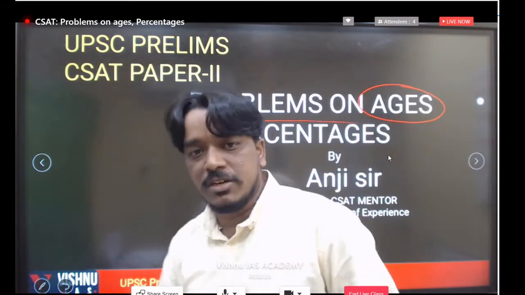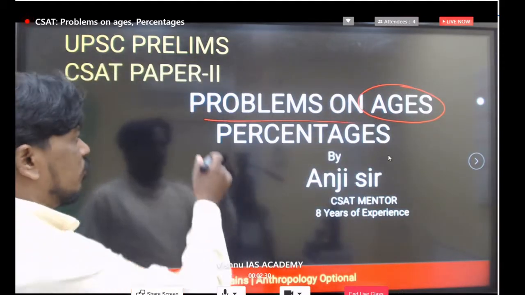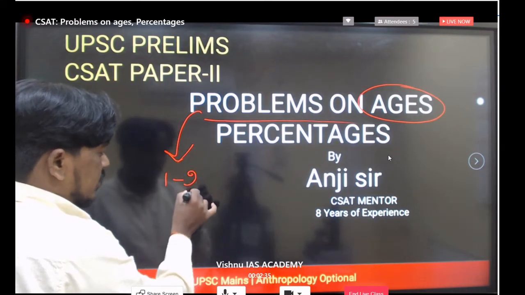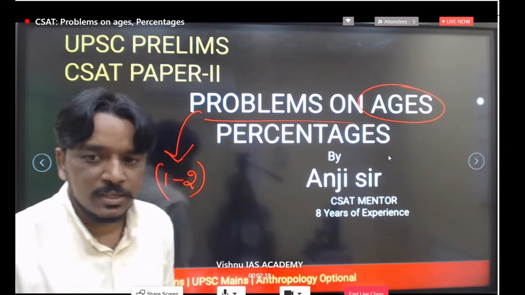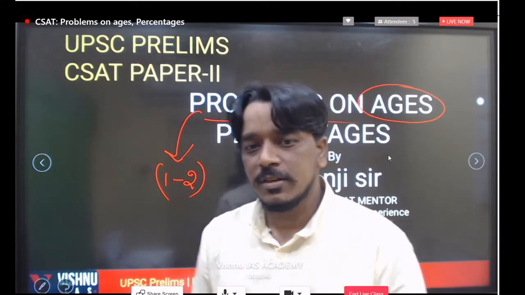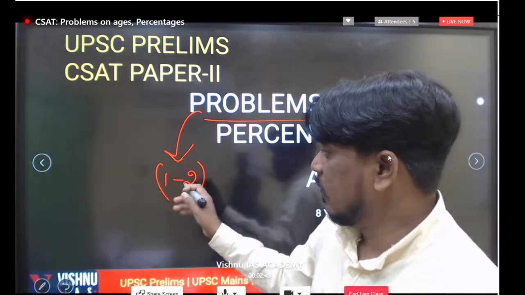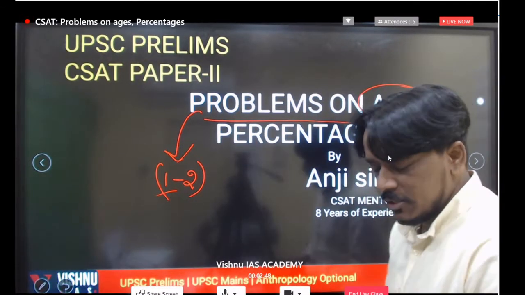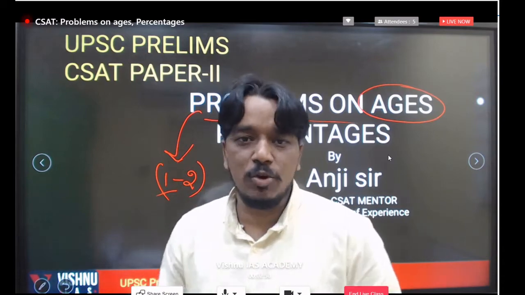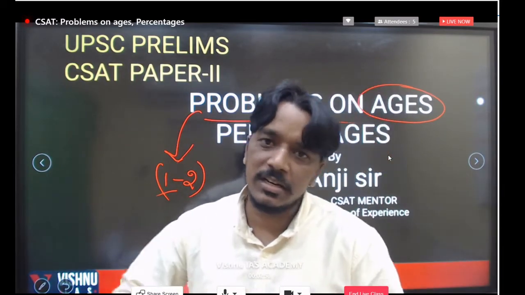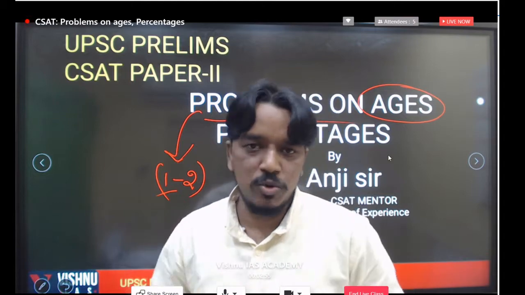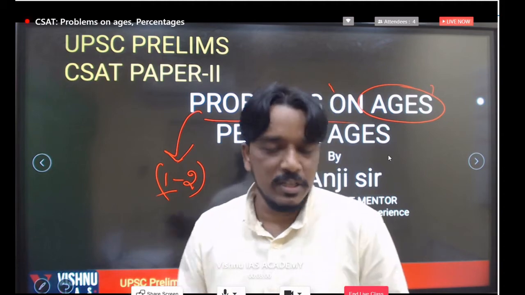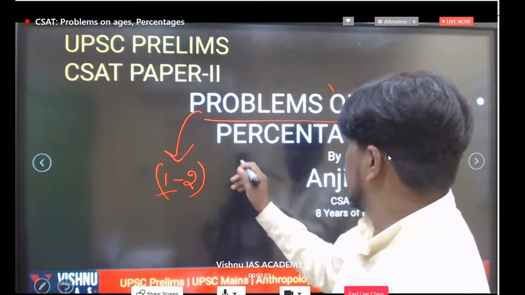If you observe previous year questions of CSAT paper 2, regularly from ages we are getting a minimum of one question, or sometimes, very rarely, two questions. If you observe 2019, we got two questions, and before that we got a minimum of one question. So definitely we are getting one question from the ages concepts, but we don't require any special concepts. Understanding the given data or the given question is important. Once you understand the age problem or given data, you can answer easily in a very simple way. We'll see that type of ages question also.